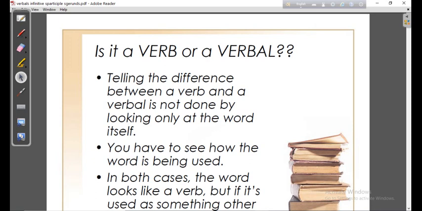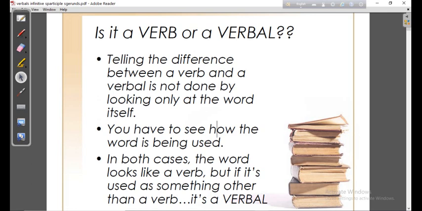So dear students, you will have to look at the way it is being used in the sentence. Okay, in both cases, that means in the cases of verb or verbals, the word looks like a verb. The target word that we are going to discuss today will look like a verb. But if it's used as something other than a verb, it will be called a verbal.